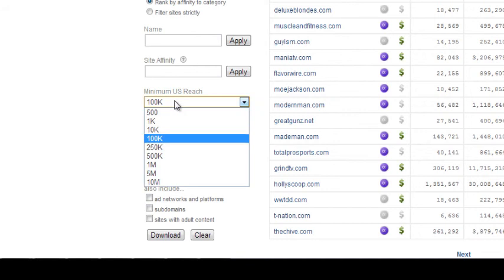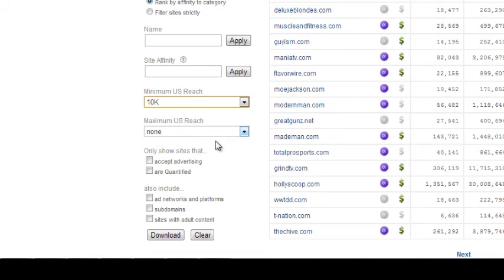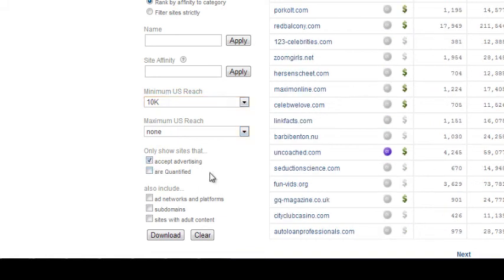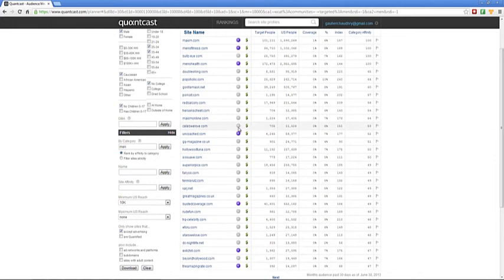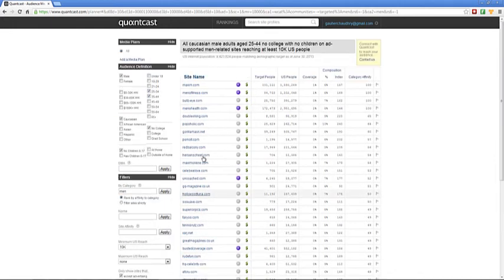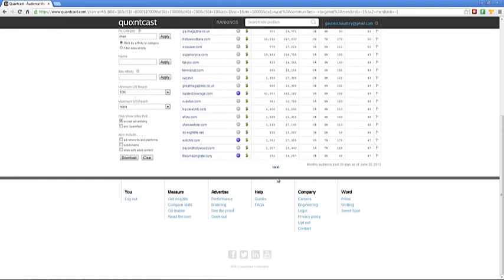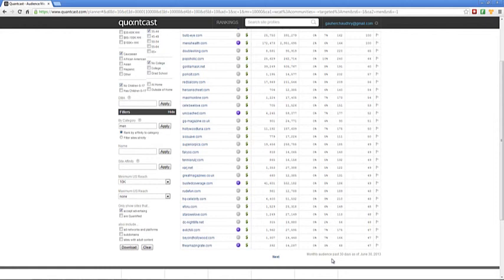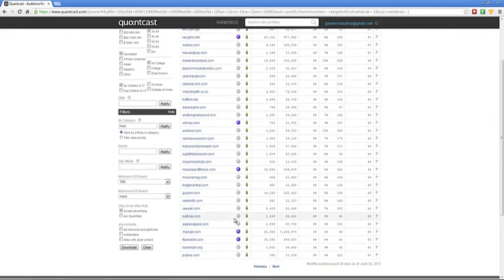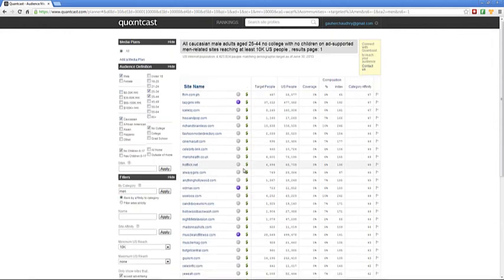And you can set what minimum reach you want. Let's say you wanted to reach a minimum of at least 10K. You could do that, and only show sites that accept advertising. And all of a sudden you have a list of predominantly male-related websites, and you can download this when you're done, and then you have a list of websites that you can go out and see where to advertise.